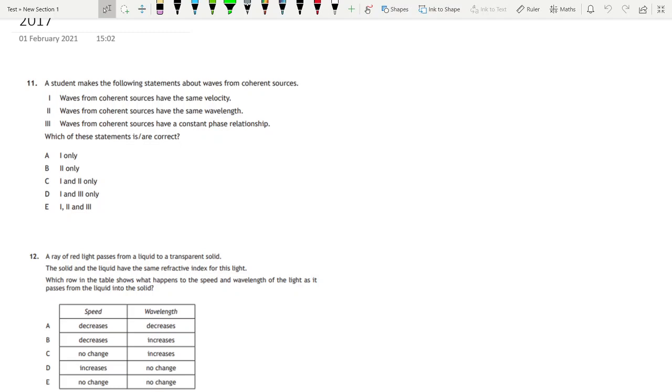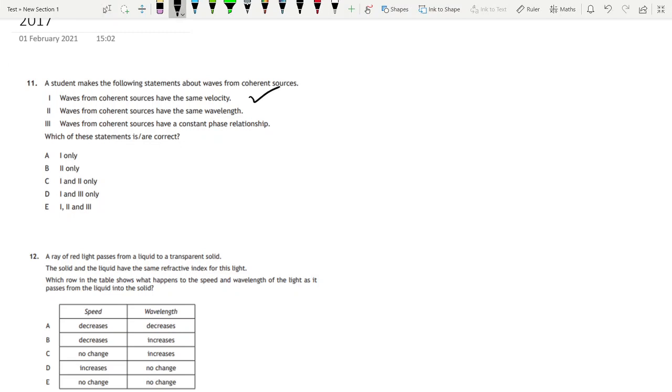Okay, 2017 paper, question 11. A student makes the following statements about waves from coherent sources. Which of the statements are correct? So waves from coherent sources have the same velocity. That is correct.